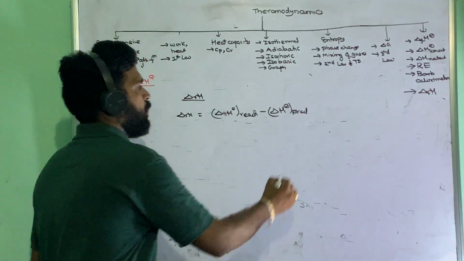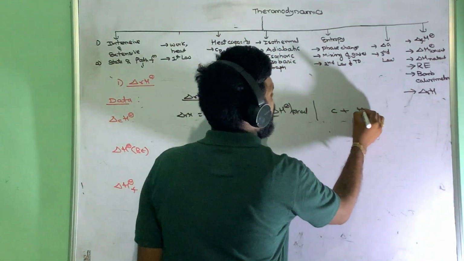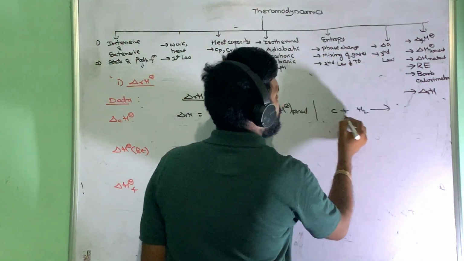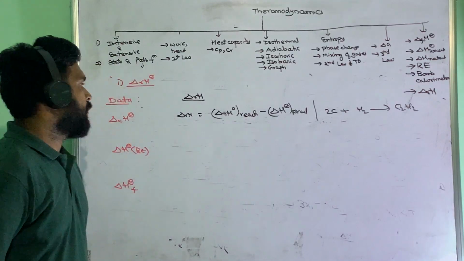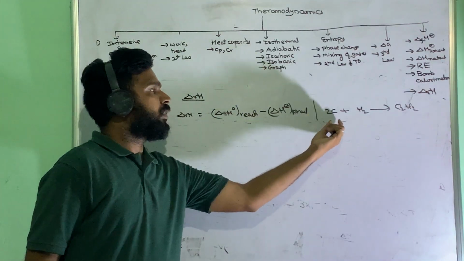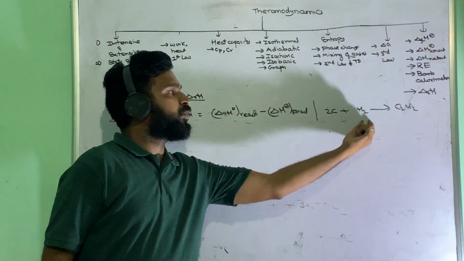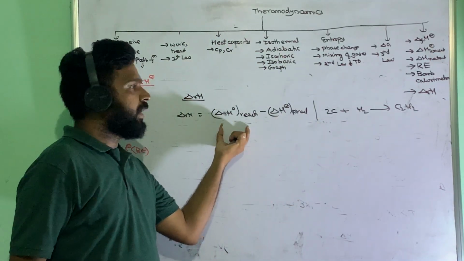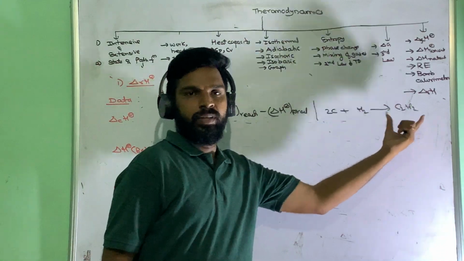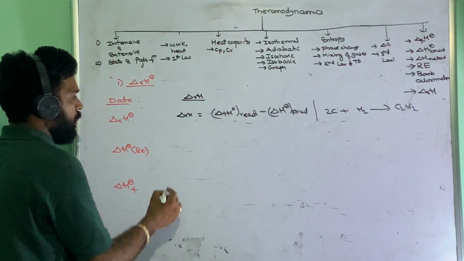Suppose a simple equation C plus H2 giving C2H2. Carbon, graphite is a reactant, and H2 is a reactant. So you take these combustion enthalpies of the reactants minus those of the products, and directly you get the reaction enthalpy.